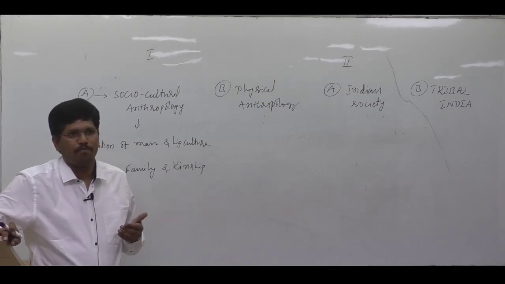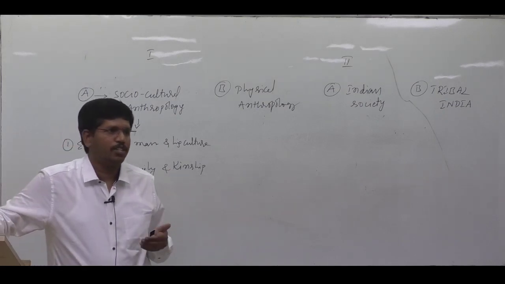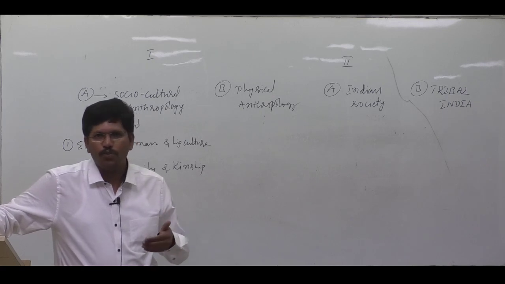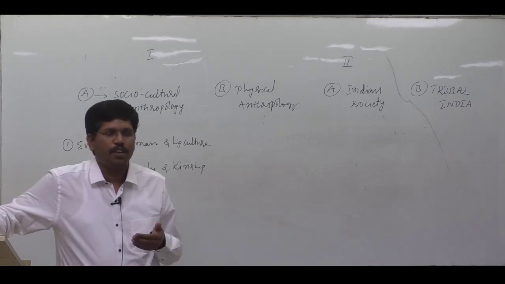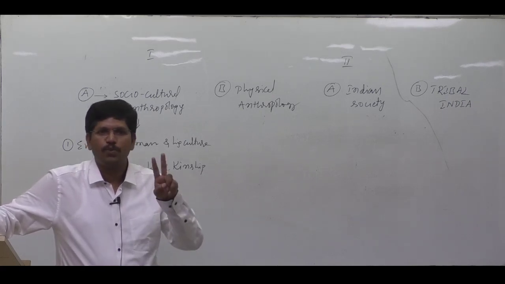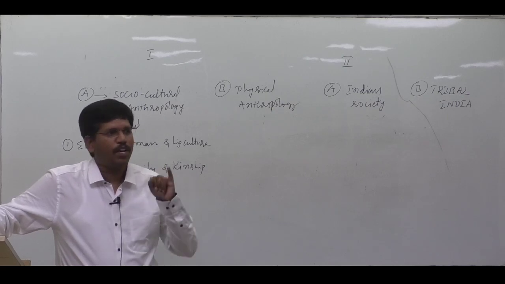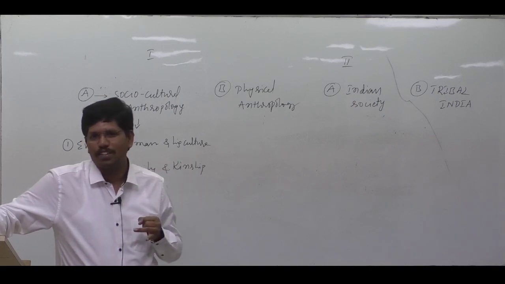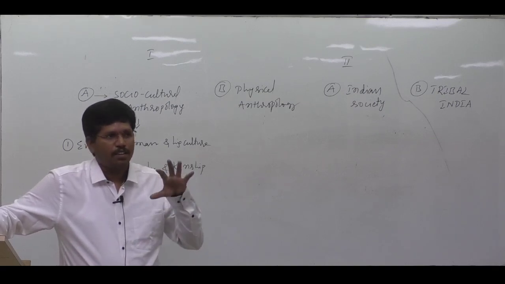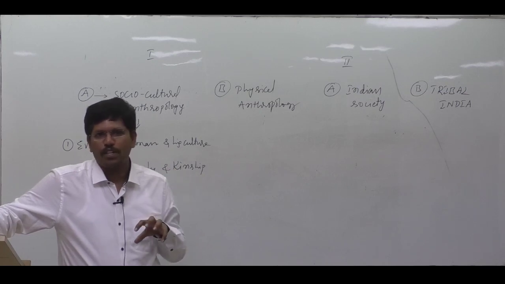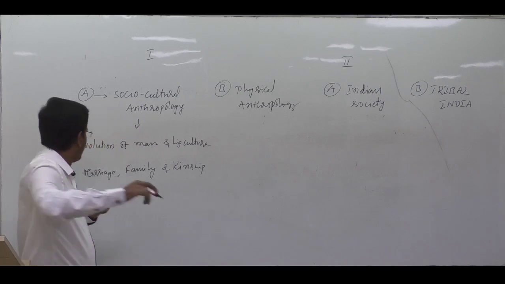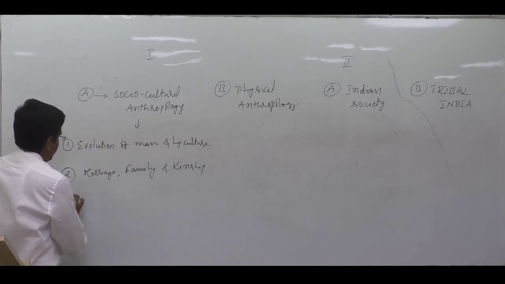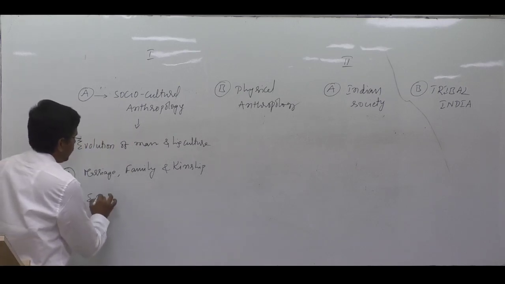Kinship means relationship. How we trace our relationship. How we trace our relatives. We trace our relatives based on 2 types of criteria. One is blood relationship. Second one is through marriage. Through marriage, we'll get a new set of relatives. That's why, what are the different rules that are followed in tracing the relationship? We'll study in kinship. After that, we'll study economic anthropology.